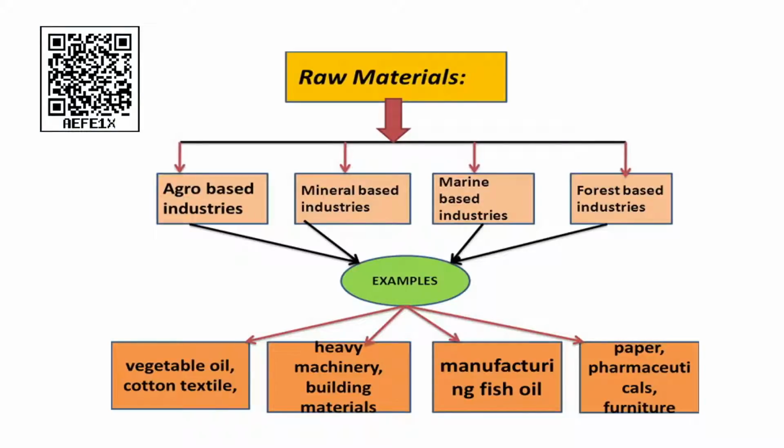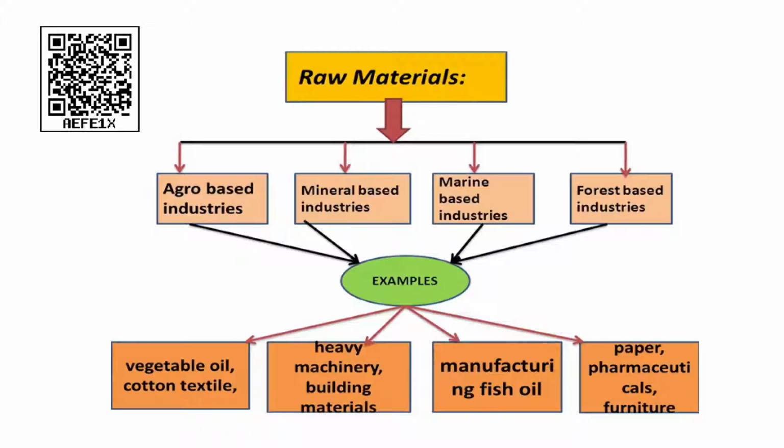The next one, there is a tabular column given for you. See this? There is a tabular column given. In this tabular column, clearly with the example it's stated for you. For example, you see, agro based industries. What is an example for an agro based industry? Tell. Okay, vegetable oil, okay, cotton textile, all those things come under the category of agro based industries.